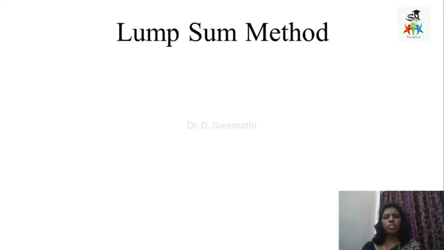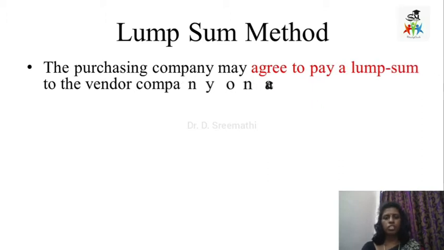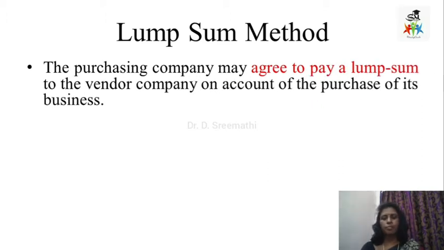So lump sum method. As the name indicates, it is about lump sum. That means total value. There is no difference between that. So here the purchasing company may agree to pay a lump sum to the vendor company on account of purchase of its business. So here the purchasing companies are just agreeing how much is to be payable to the vendor. This amount is total, inclusive of all assets and liabilities which have been taken over by the purchasing company.